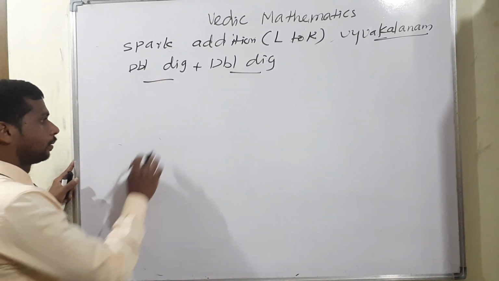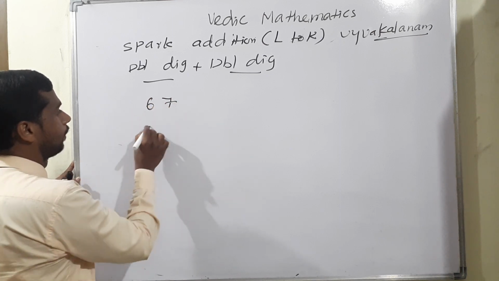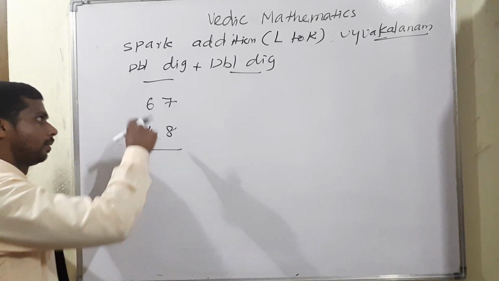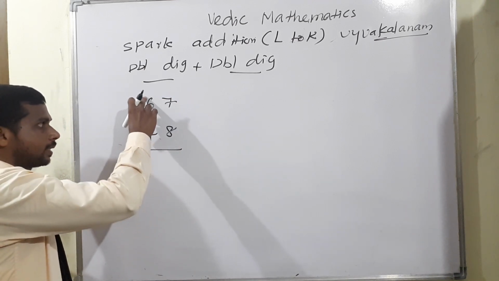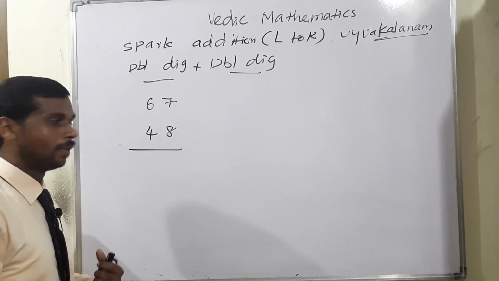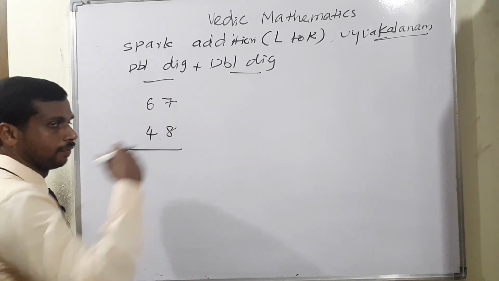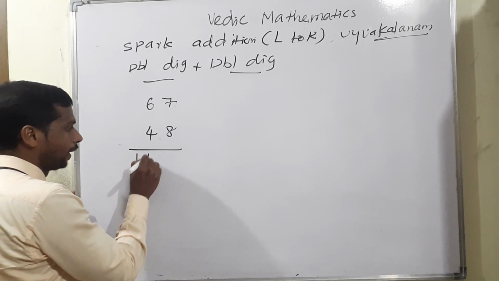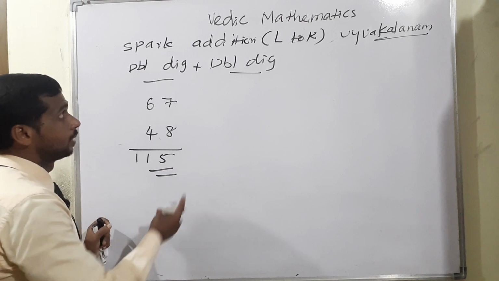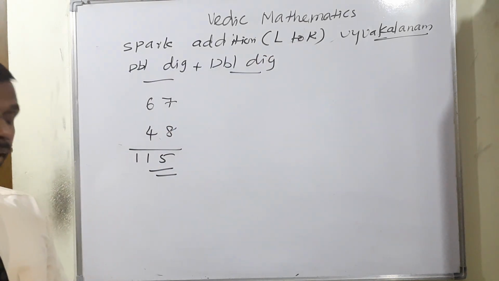So double digit plus double digit: 67 and 48. Listen, the same method. 6 plus 4, the 10 will come. Before writing the 10, check the next one: more than 10 or below 10? Look there, definitely more than 10. Therefore 10 plus 1 means 11. End number concept: 8 plus 7, end number 5. This is the way, left to right. The sutra name is Vyavagalanam.